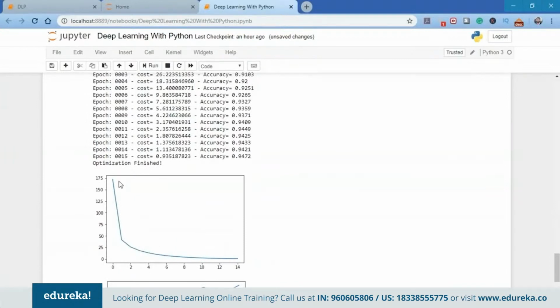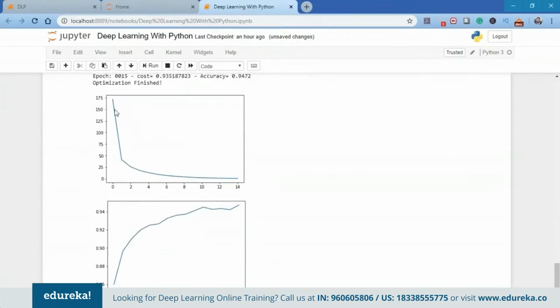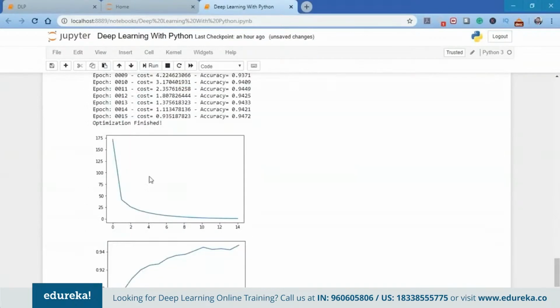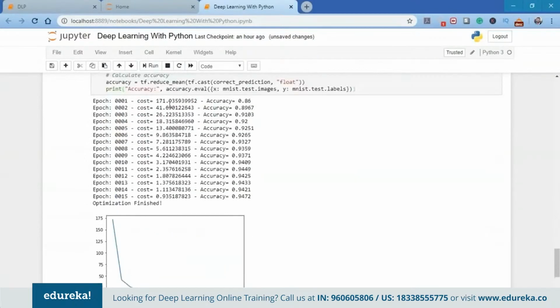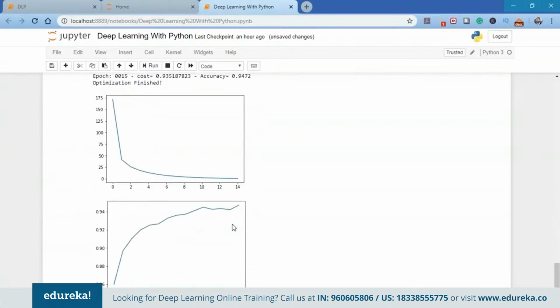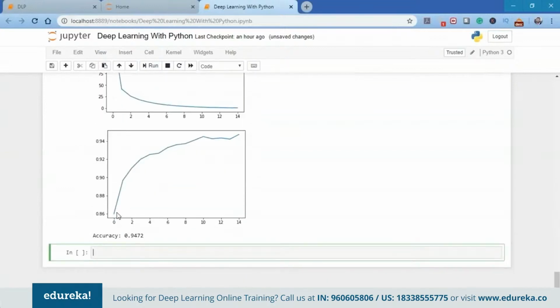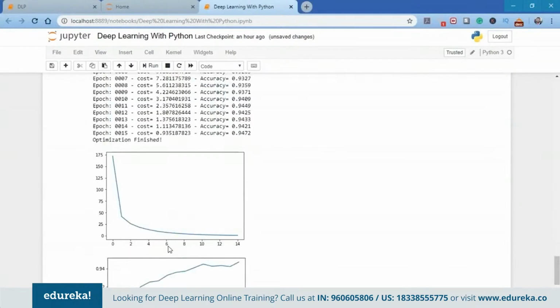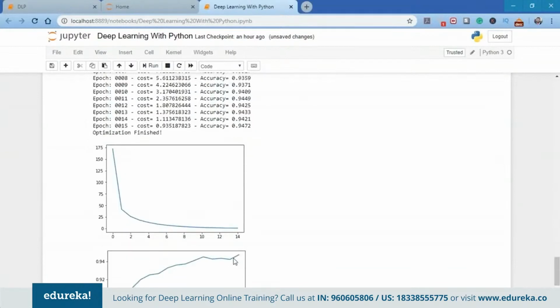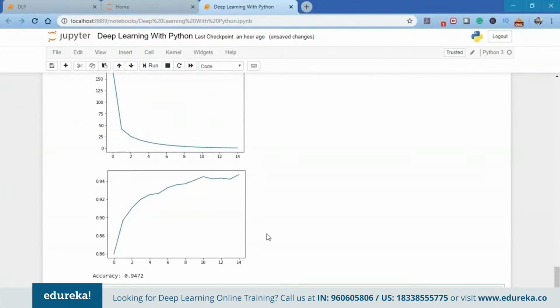As you can see here, the optimization has finished. The first graph is of the cost. It initially started at 171 and came down all the way to 0.9. At the same time, the accuracy started from 0.86 and has reached all the way to 0.947, almost 0.95, that is 95%.